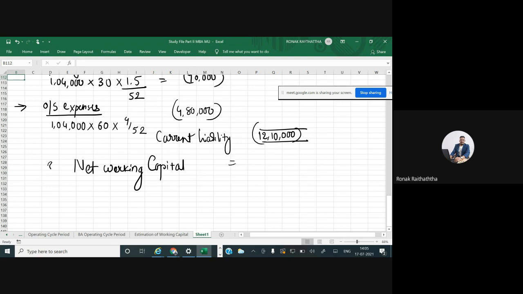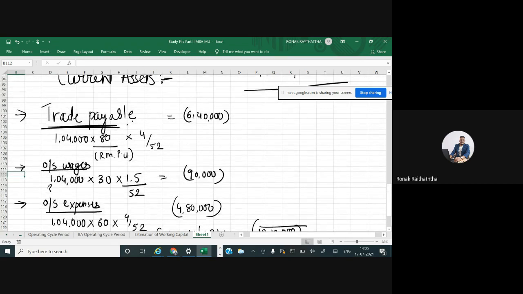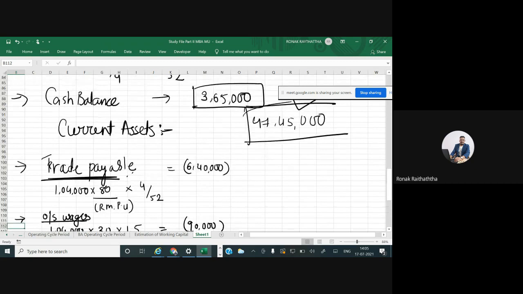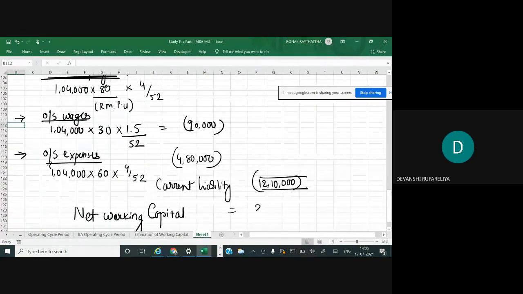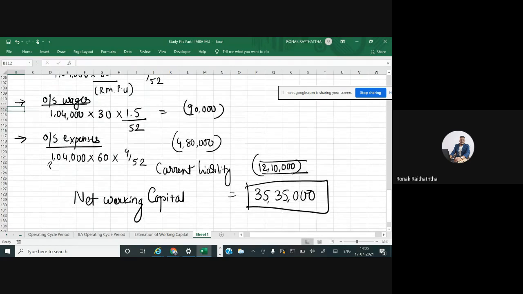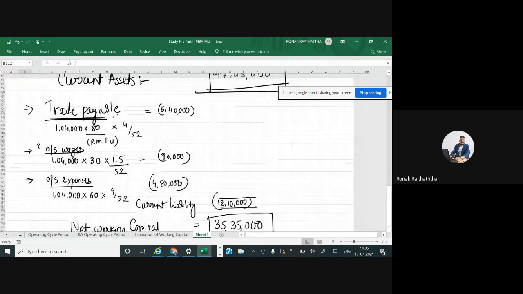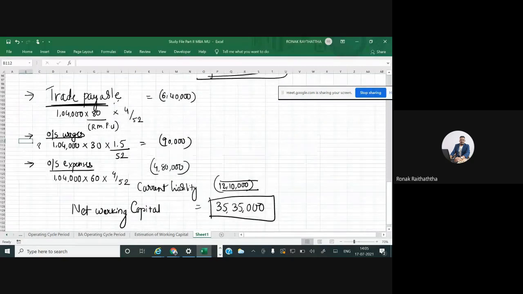How much? What do we get? Total of current assets minus total of current liabilities. 4745 minus 35 lakh 35,000. 35 lakh 35,000. Good. So that will be the total requirement of net working capital. I hope everyone would have got the same answer. Just check it out. And we could see in the last question that